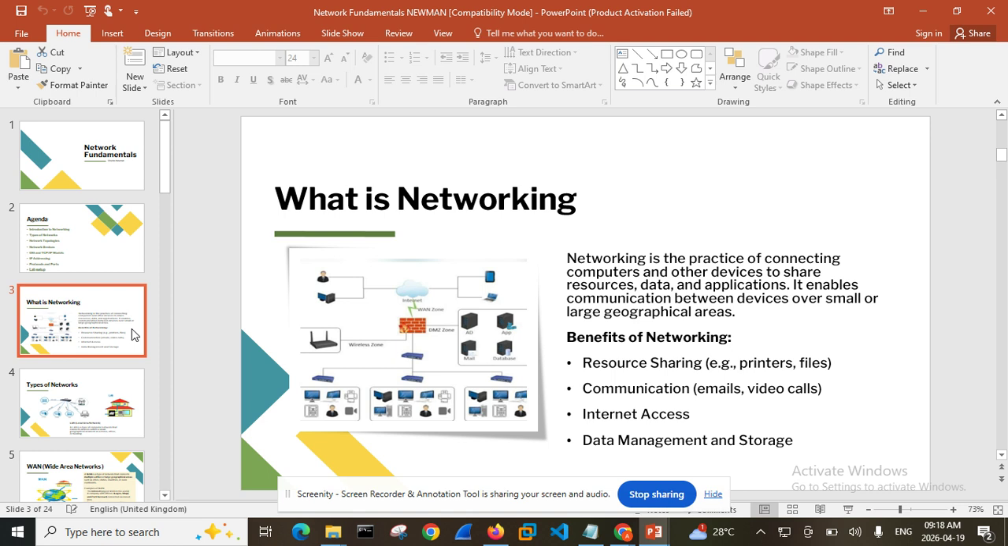Now, in my bid to explain networking to my students, I want to tell you that networking is basically the practice of connecting. It is a practice, a continuous activity, of connecting computers and other devices to share. The whole essence of networking is to share resources, share data and applications. Now, no computer can survive alone, just as no man or no woman can survive in a village alone. Nobody wants to do that. So no computer can survive alone.